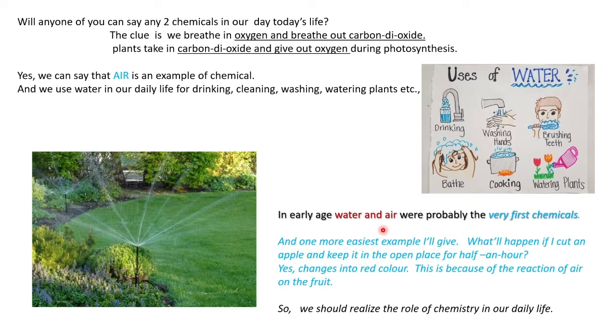If we say without knowing anything, blindly, we can close our eyes and say, for example, for chemicals: water and air. Because water is a combination of hydrogen and oxygen. Air is a common name, and under air come oxygen and carbon dioxide. So water and air are the first two chemicals. Understood? Without knowing the classifications of chemistry, early man used two chemicals such as water and air.